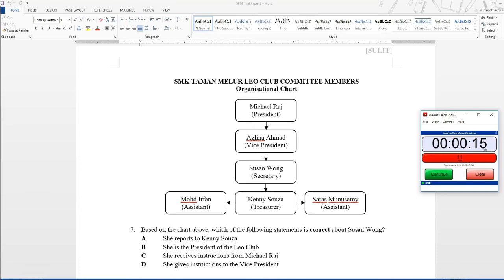Time's up. If you answered question 7, if you answered C, she receives instructions from Michael Raj, then you are correct. Because Michael Raj is the president, so he's the one on top. So he will be giving orders or instructions to all these people down here. So, number 7, the answer is C. She receives instructions from Michael Raj.